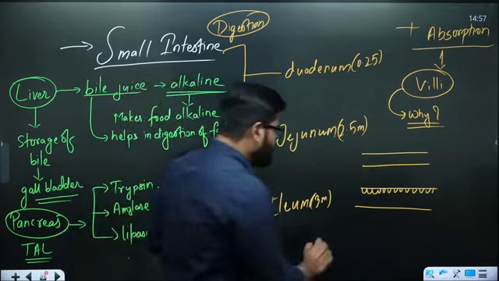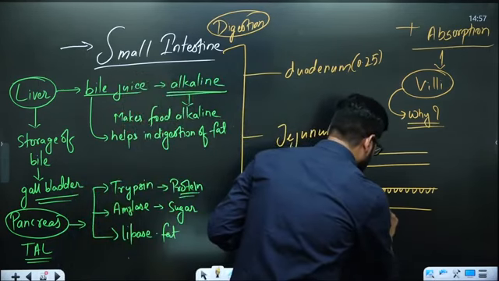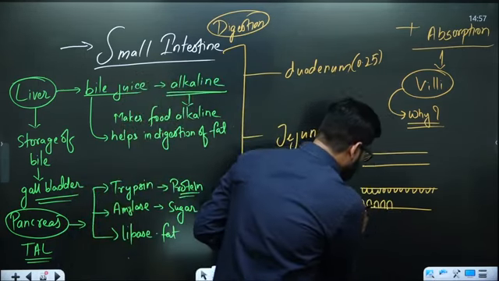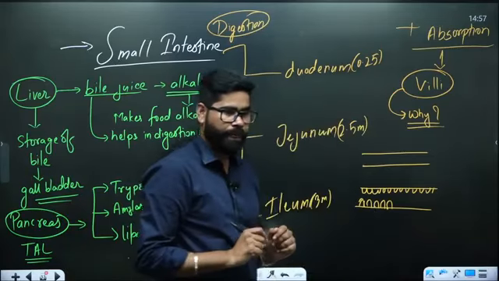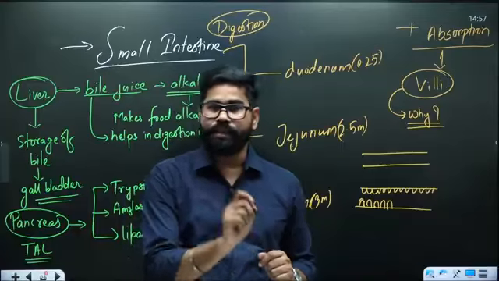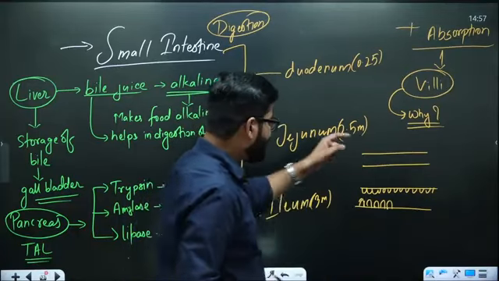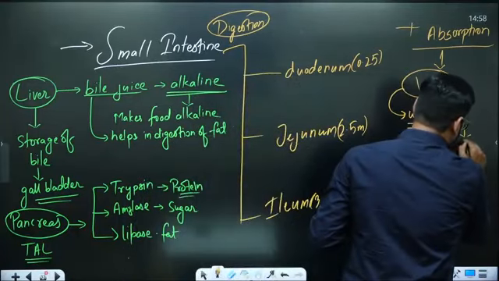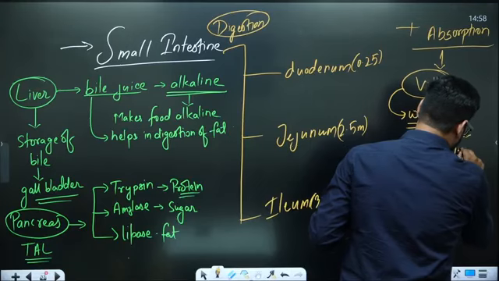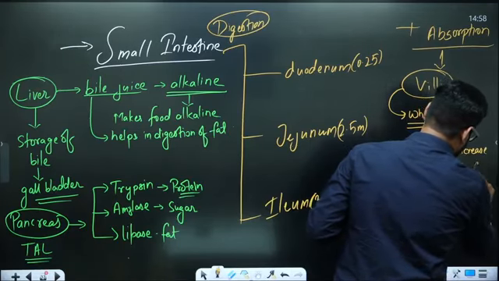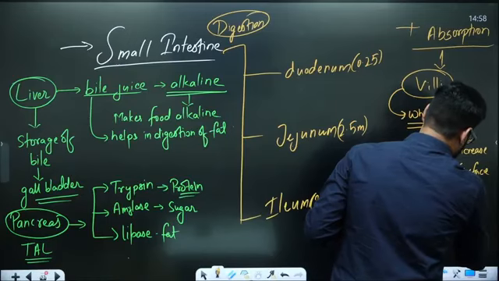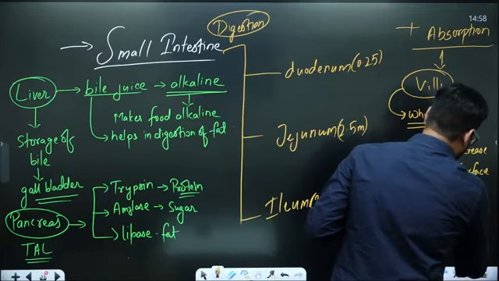Now there is going to be more absorption. There is going to be absorption here also on this entire part, then here also. So we are increasing the surface area. So the villi are just doing this one job: to increase the surface area for absorption of food.